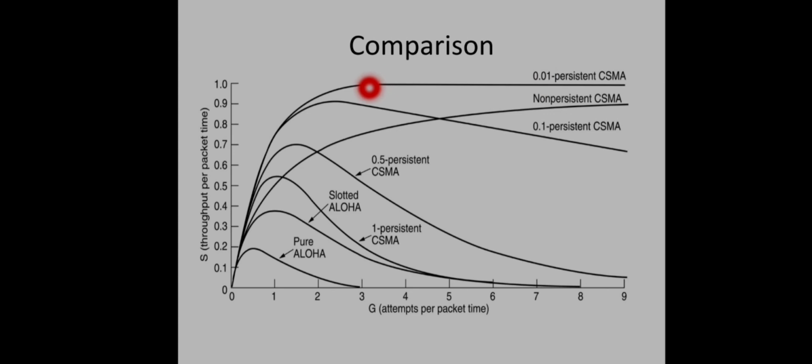And you can see that the P equal to 0.01 persistent CSMA is the most efficient one. Whenever the channel is idle, it sends the frame with probability 0.01 only, otherwise it defers to the next slot. So such a protocol is more efficient. The least greedy one is the most efficient one, we have to say.